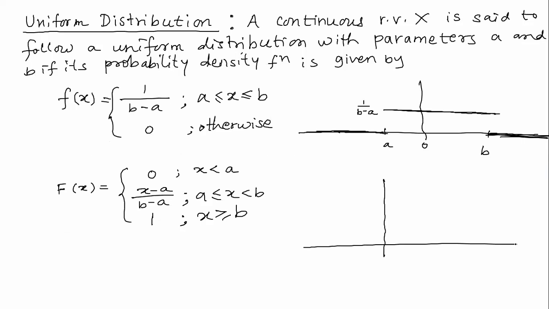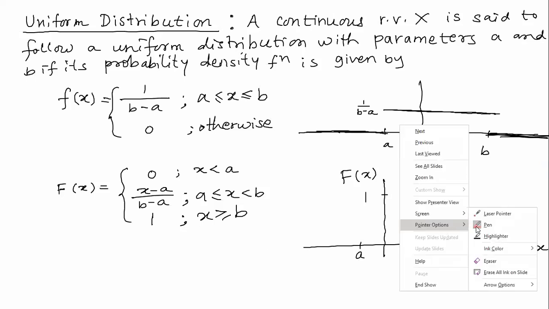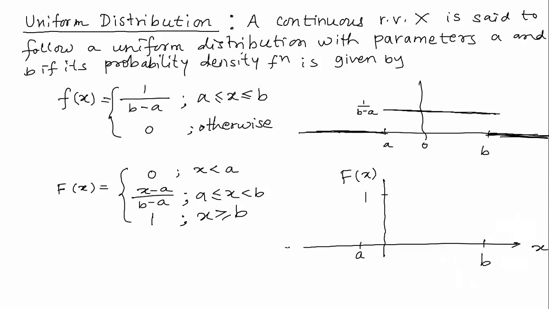So this will be x versus capital F of x. This is 1 somewhere here, and suppose this is x equal to a, this is the line, and x equal to b, this is the line. So when x is less than a, capital F of x is 0.